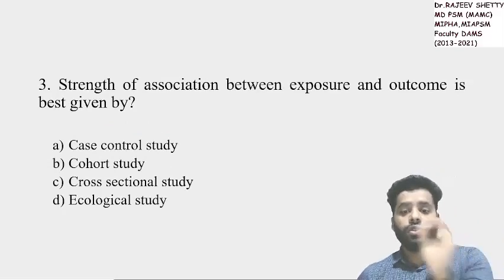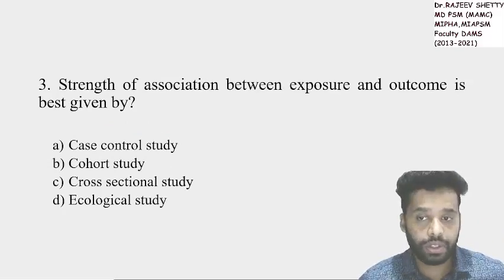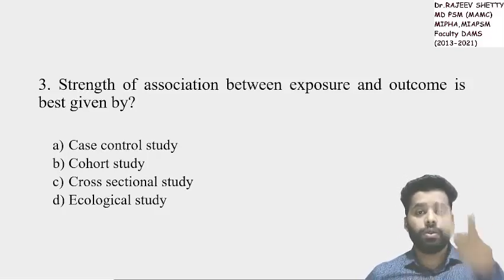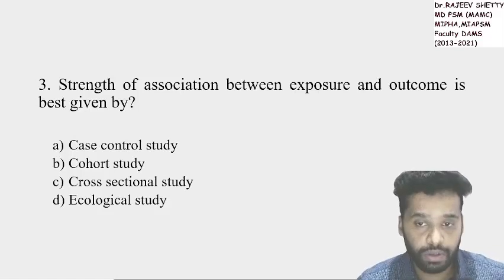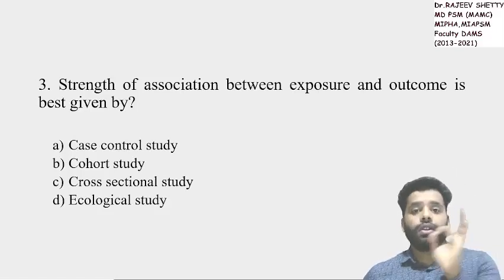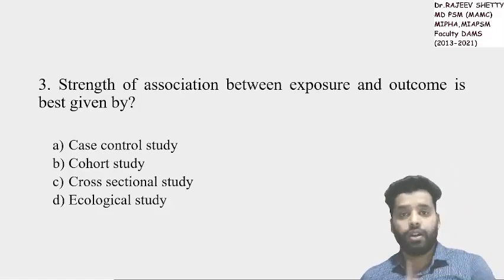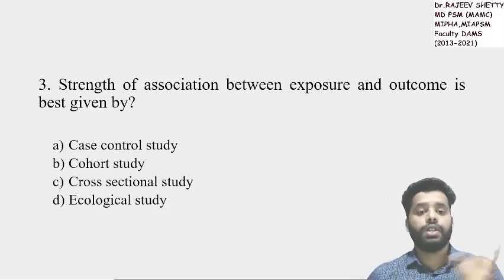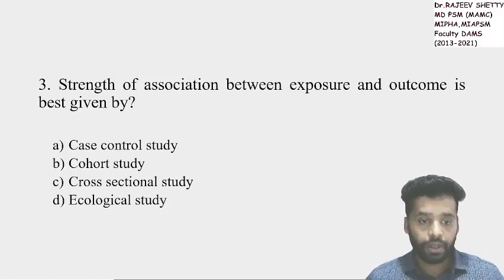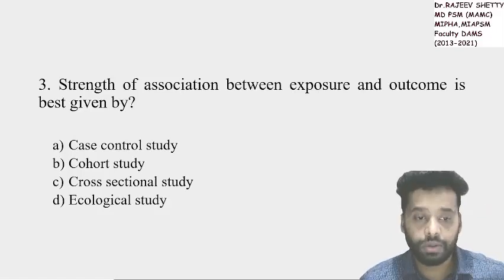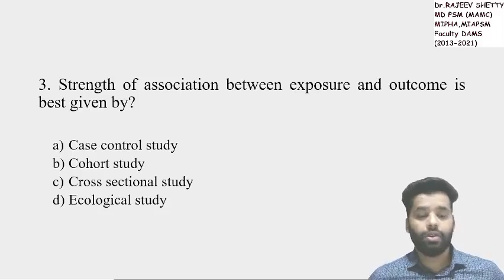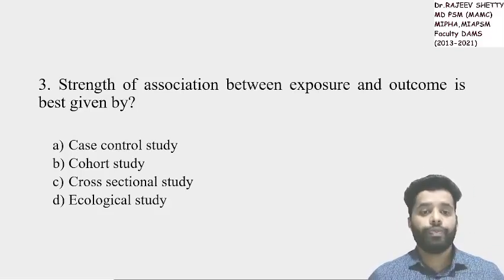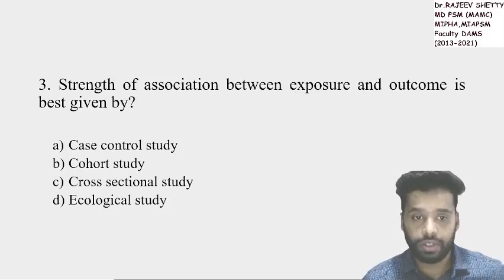The strength of association between exposure and outcome is given by which study? The best study out of the given options: case control, cohort, cross-section and ecological. Cross-section will not give association, and ecological studies are for correlation. Out of the options, we have to choose between case control study and cohort study. Odds ratio for case control study, risk ratio for cohort study.